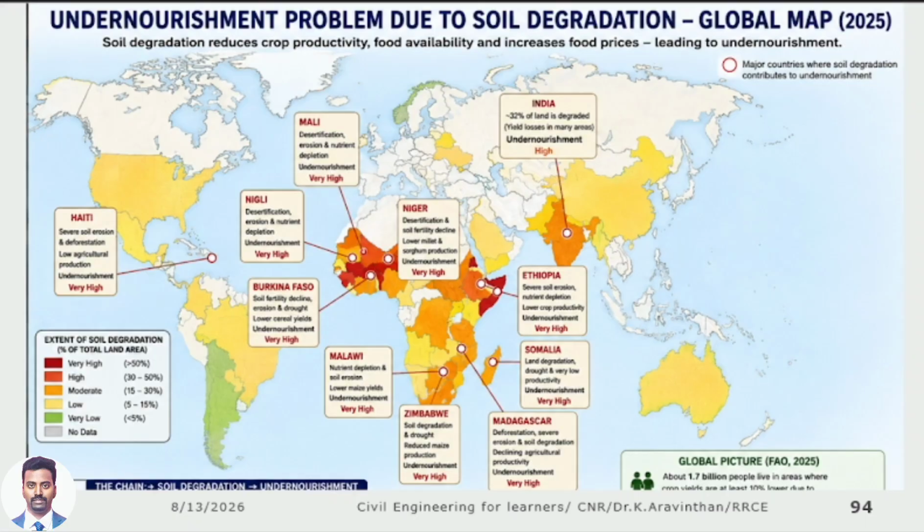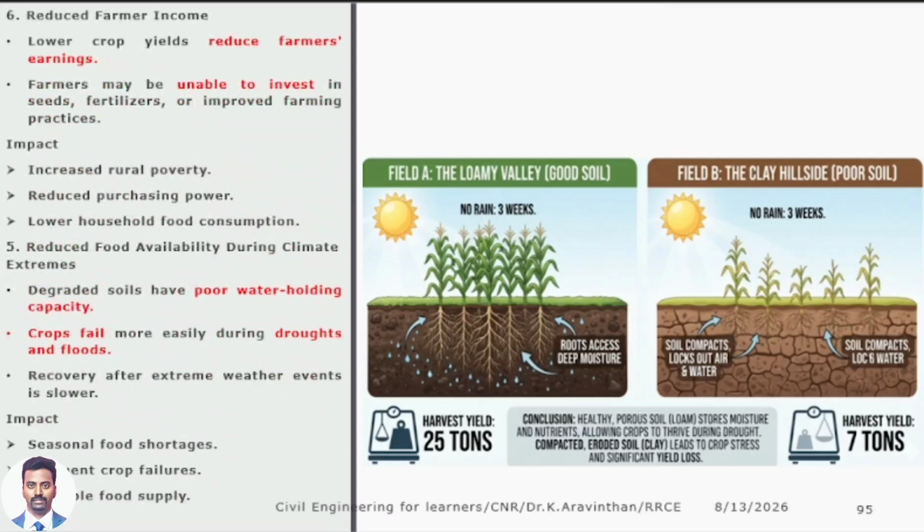Next thing, you see here, European countries, China is also low in degradation. But India, you see, moderate. We are 15 to 30% in scenario. High and very high are these states. This is an idea. This example I have told.